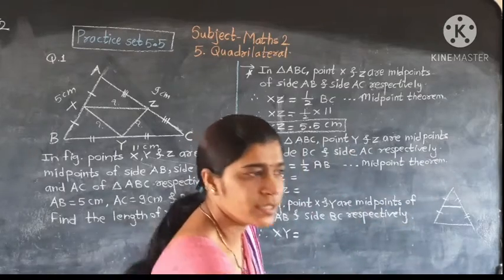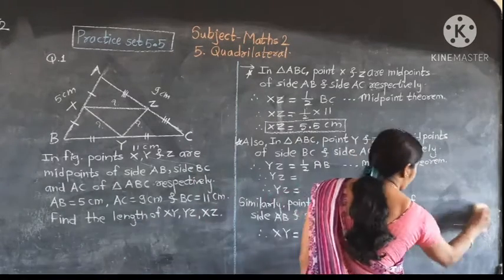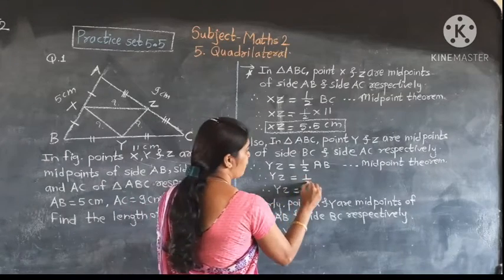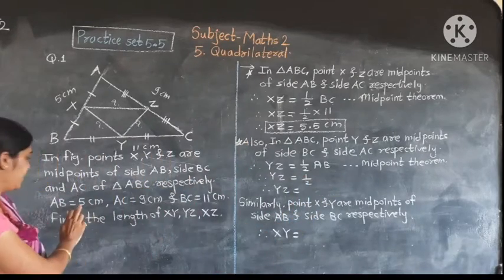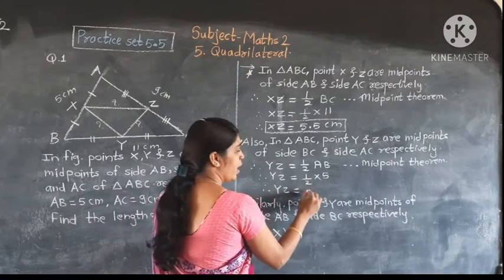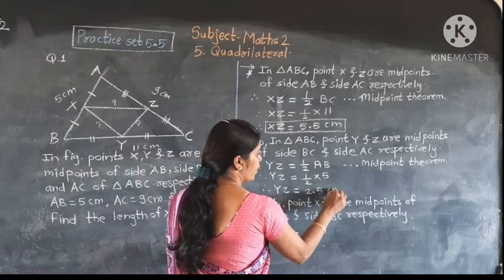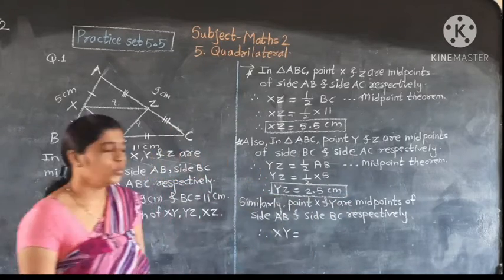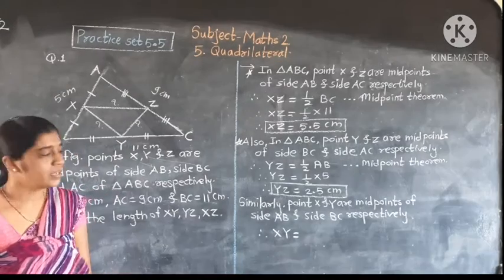Understood up to this? Therefore, YZ is equal to half. What is the value of AB? 5. Half of 5 is 2.5 centimeter. Therefore, the value of YZ is 2.5 centimeter.